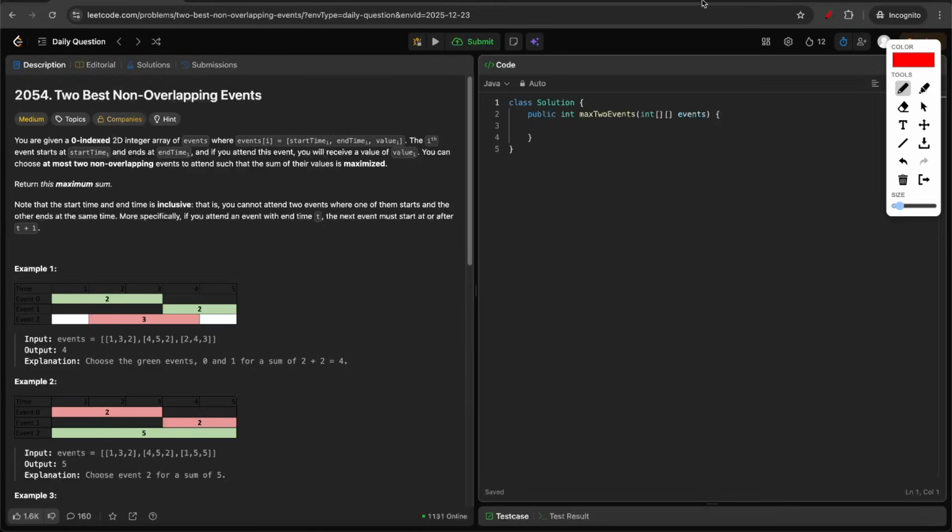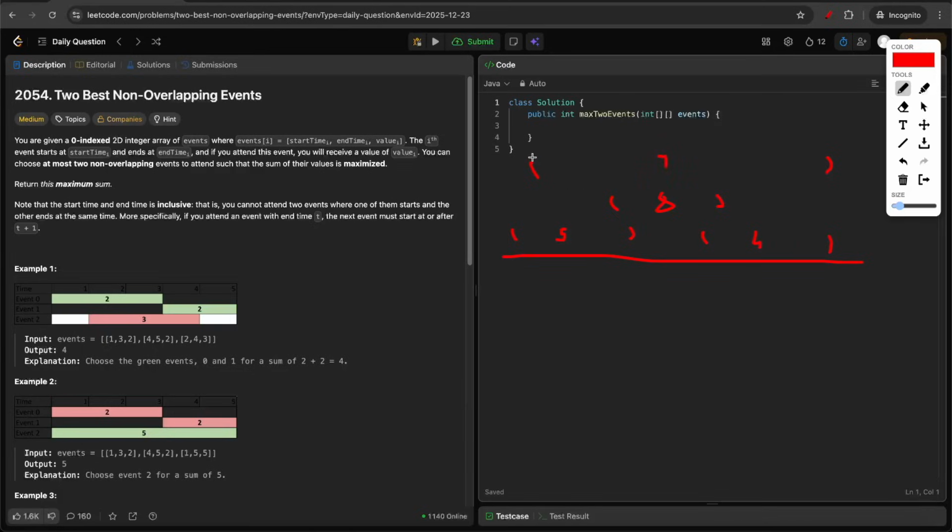Hi everyone. Today we'll be discussing the LeetCode problem of the day, two best non-overlapping events. So here you are given a zero indexed 2D array of events which will represent start time, end time, and values. So suppose you have a few events like this, each with a start time and end time. So this has a value 5, this has maybe 8, has 4, has 7.